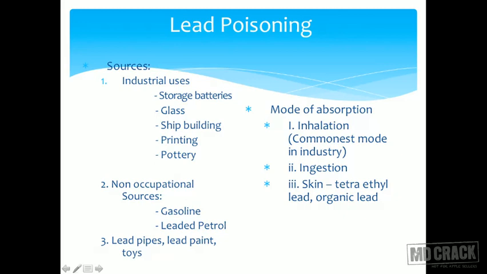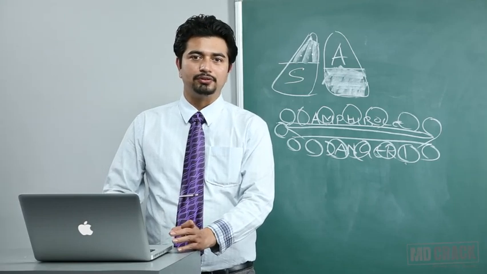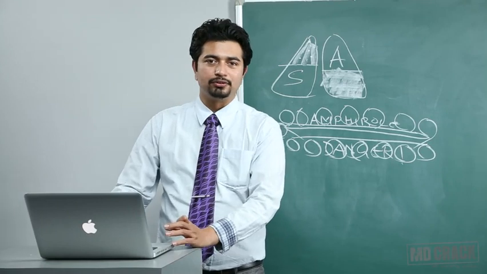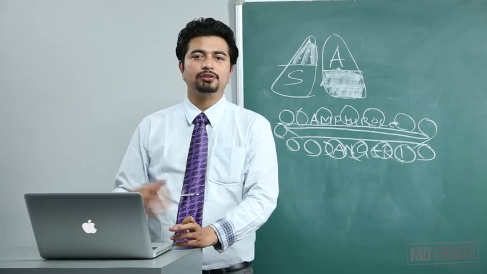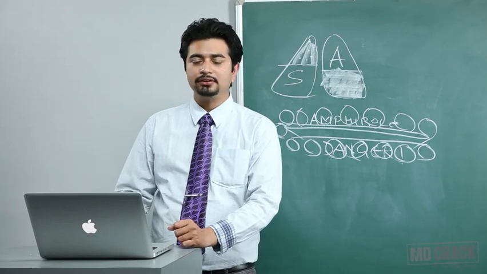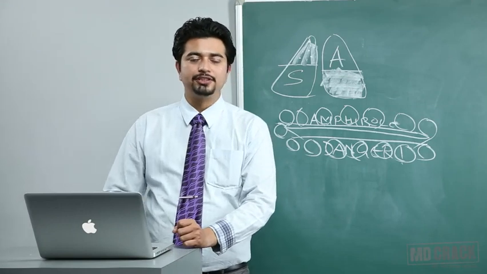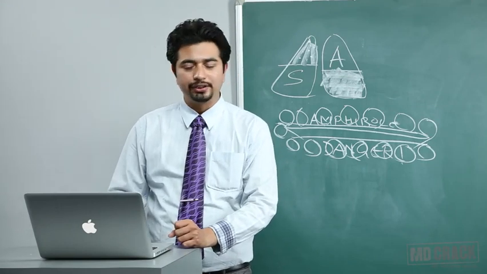Non-occupational sources are gasoline and leaded petrol, lead pipes, lead paint and toys are some other miscellaneous sources. Out of these, petrol was a very important source of lead. If you remember, nowadays we get unleaded petrol. Earlier, we had leaded petrol. The fumes of those leaded petrol had a lot of lead which was directly inhaled into the respiratory system and caused a lot of problems. Now, fortunately, as leaded petrol is phased out, that problem has been taken care of.